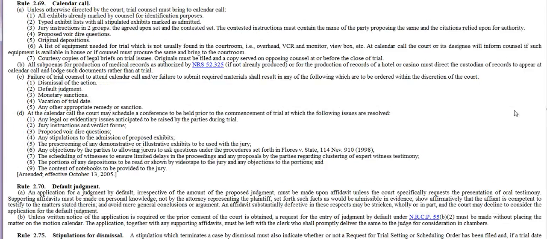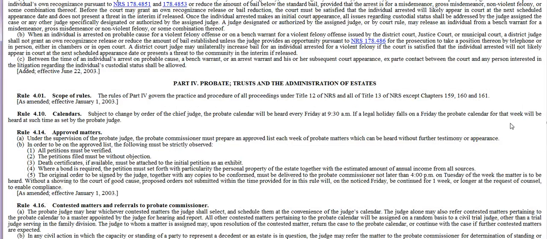So you come all the way down here to Part 4. It says Part 4, Probate, Trusts, and the Administration of Estates. And Rule 4.01 says the rules of Part 4 govern the practice and procedure of all proceedings under Title 12 of NRS. Remember, Title 12 is where the probate code is located.